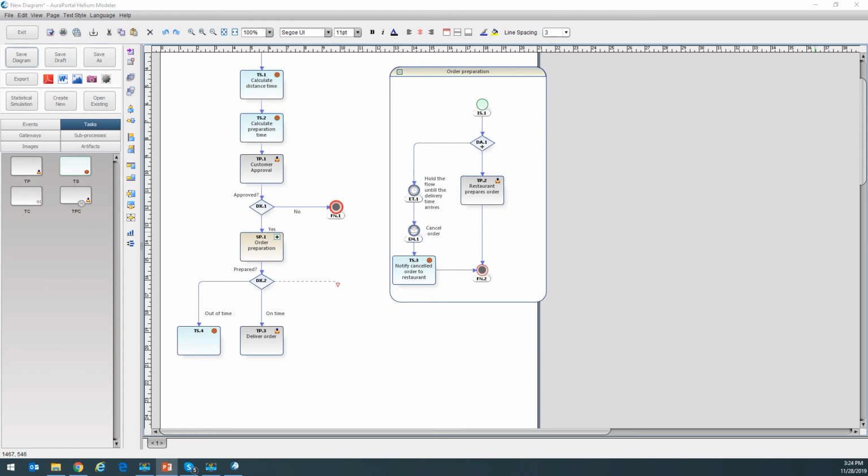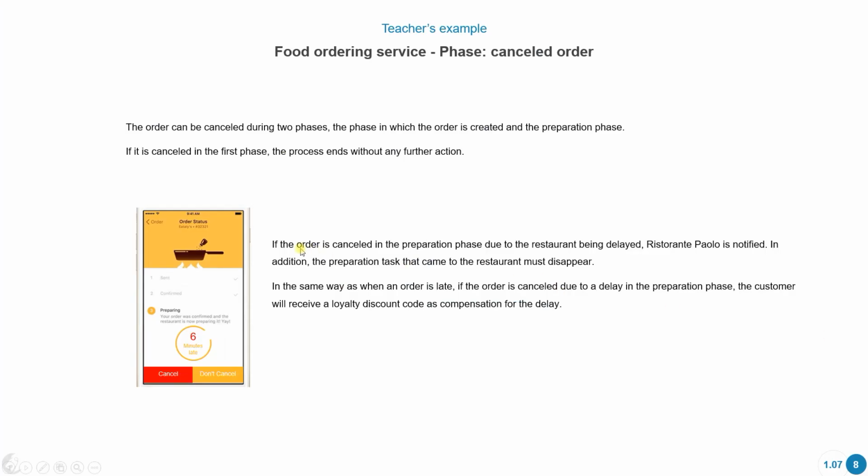And then there's the other scenario where the order could be cancelled during the preparation phase due to the restaurant being delayed. So in this case, it says that the task must disappear, and besides it says in the same way as when an order is late, if the order is cancelled due to delay in the preparation phase, the customer is going to receive a loyalty discount code.